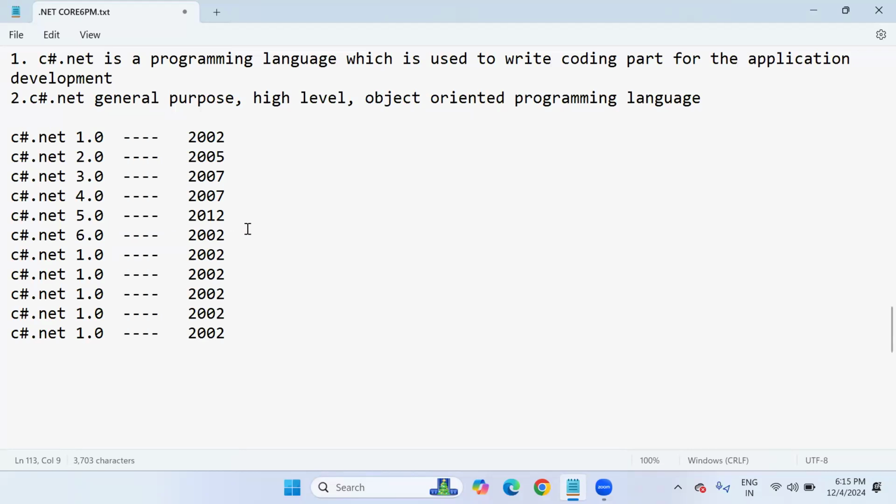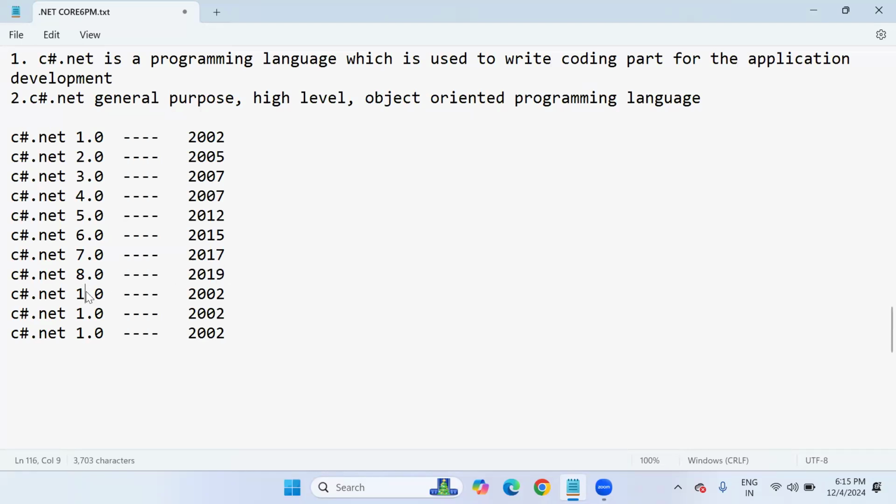This is 2015. C#.NET 7.0. 2017. Next, C#.NET 8.0. That is 2019.